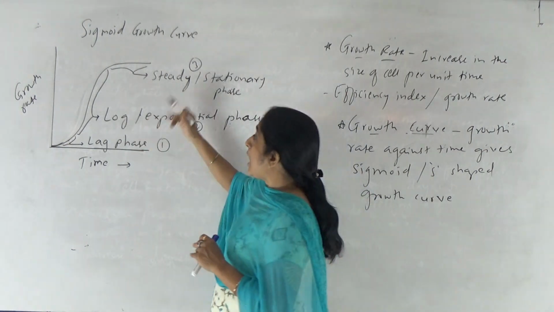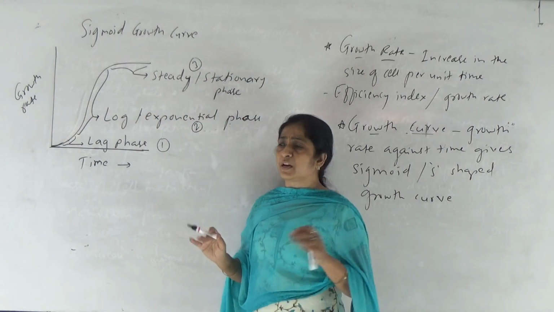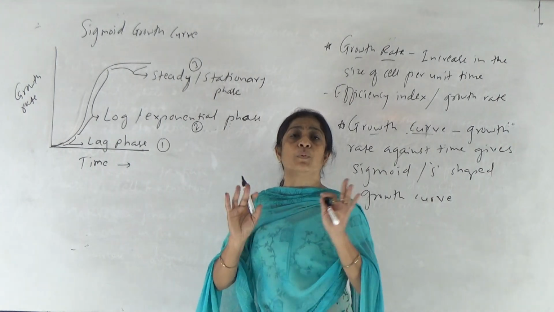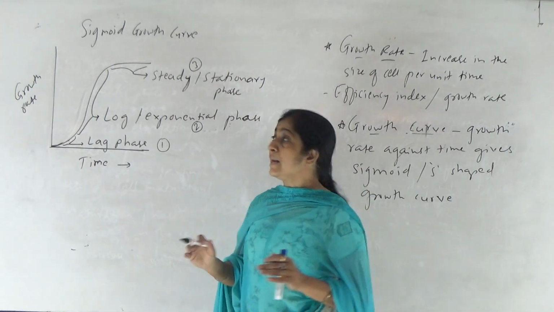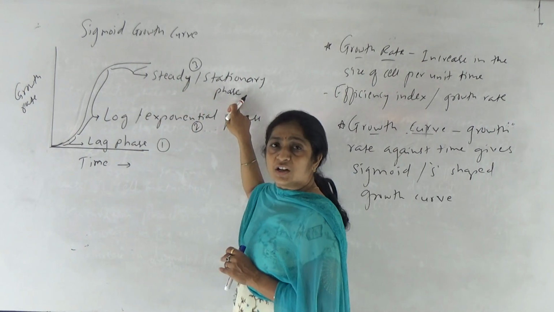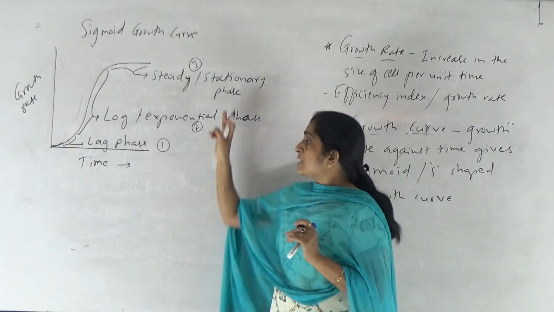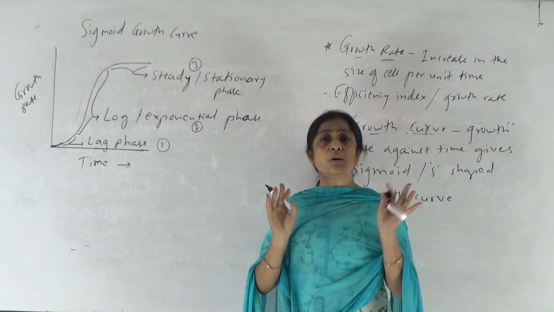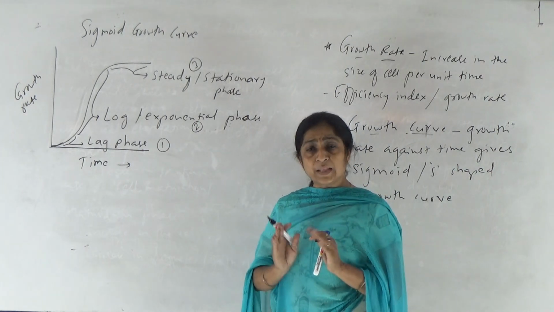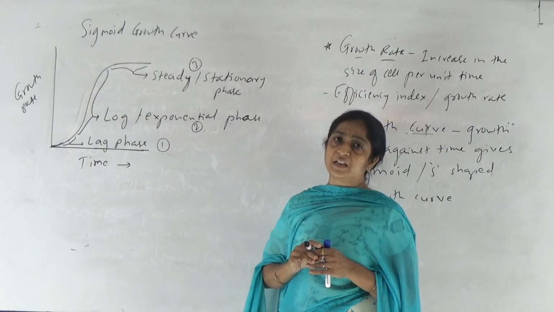Okay. But now the third phase comes where the cell loses the ability of cell division, becomes permanent with respect to size, shape, structure, and undergoes differentiation to perform a specific function. And hence the growth rate becomes steady. So this phase is steady or stationary phase. Is it clear? So in most living organisms, such a kind of sigmoid growth curve is observed, where initially the growth is very slow, then later it becomes very fast, and finally it becomes steady or stationary.